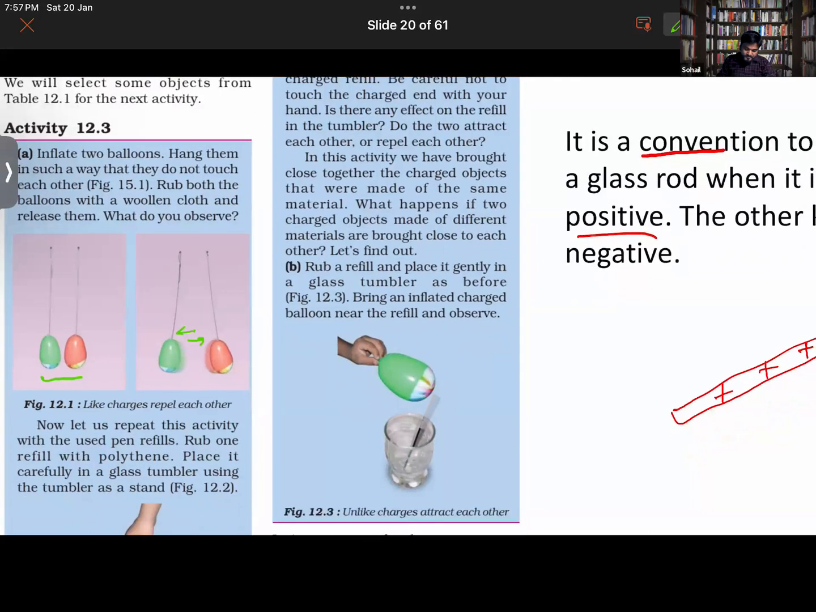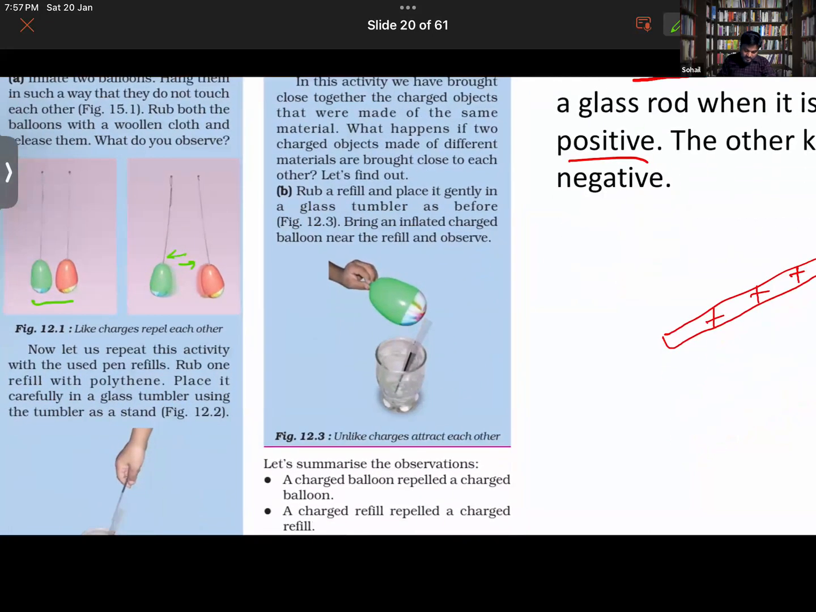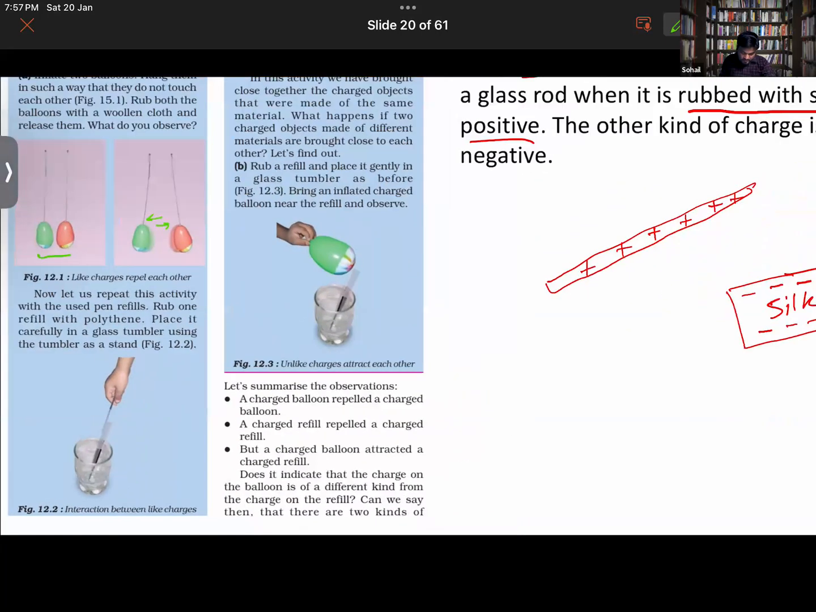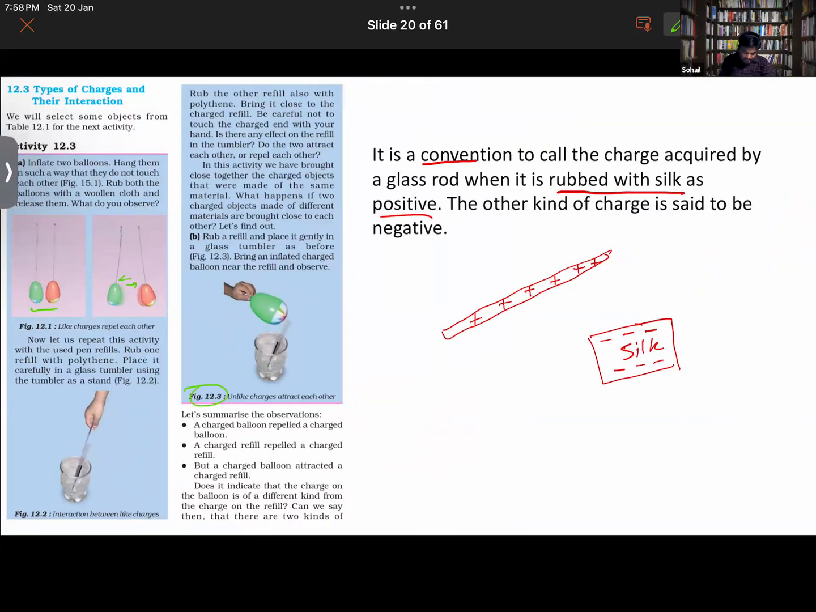Again, in activity 12.3, the second one, you repeat the same activity with pen refills. You rub one of the pen refills with polythene and place it carefully in a glass tumbler, using the tumbler as a stand. You have taken a glass tumbler and placed one refill in this. Further, you again rub the other refill with the same polythene, and now you try to bring both of them close to each other.